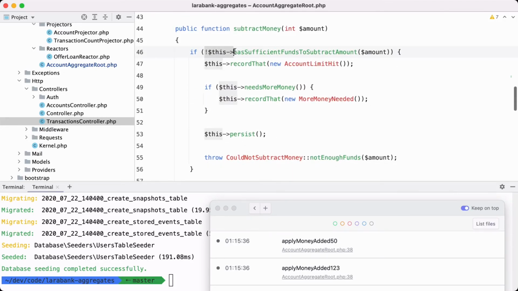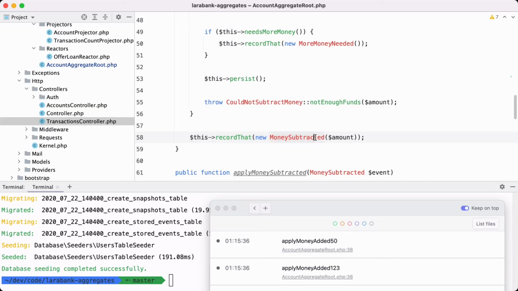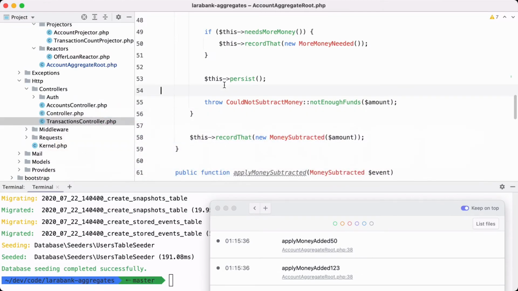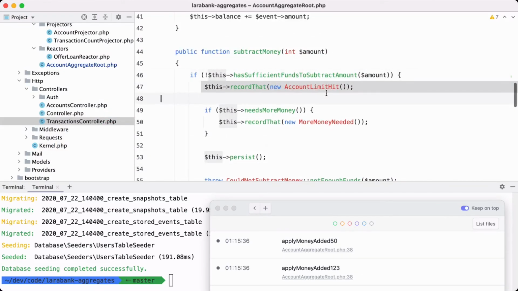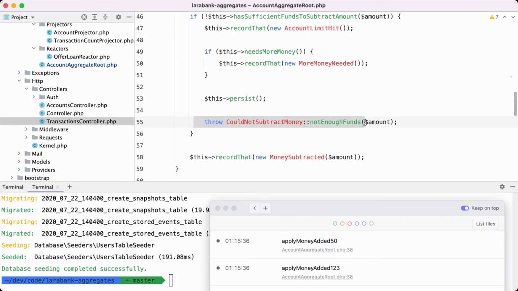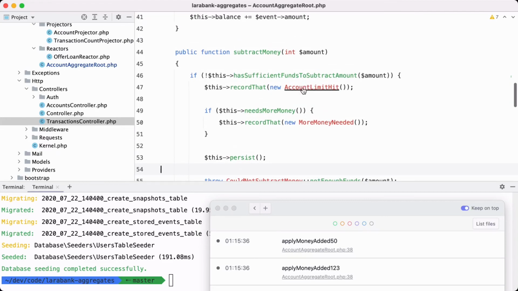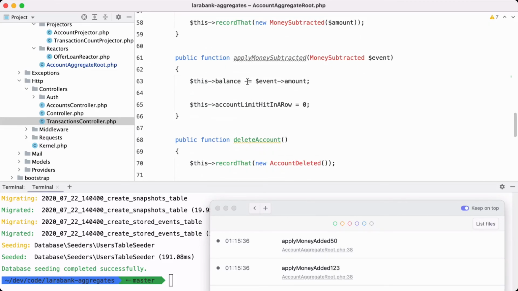If we have enough money, then we are just going to record that money subtracted event, which will trigger our projection to actually subtract the amount of money in the accounts projection. If there is not enough money, then we are going to record an event account limit hit, and we are going to persist that event, and we are going to throw an exception which will make that error message that you saw appear.